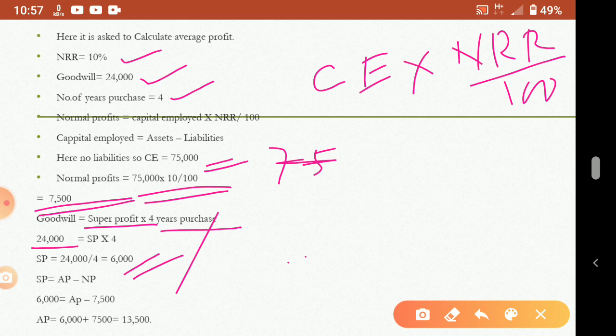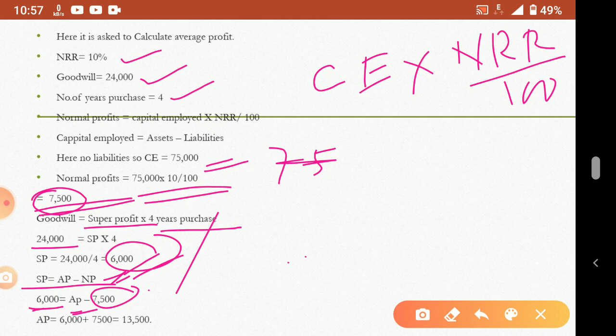So super profit we get is 6,000. Now the super profit equation is: super profit is equal to average profit minus normal profit. This we already discussed in the previous question. Now we put the known information in this equation. The 6,000 super profit we know, so we put it here. Average profit we don't know, so we write AP, minus normal profit, which we also calculated here, 7,500. Understood? So from this you can calculate average profit. So average profit is equal to what?